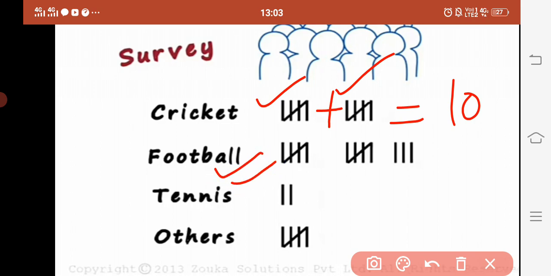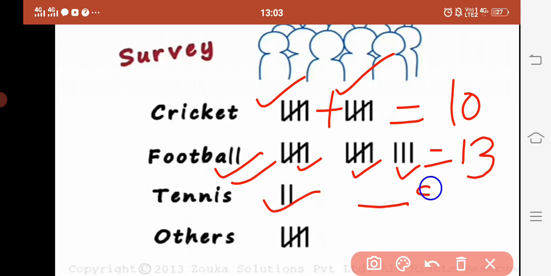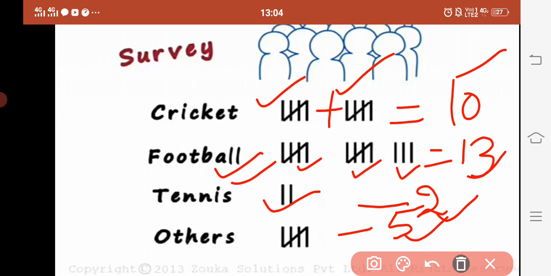Similarly for football we have 13 people, 2 like tennis, and 5 like the other games. So we can represent the frequencies 10, 13, 2 and 5 in terms of tally marks, that is in terms of vertical and slant lines.